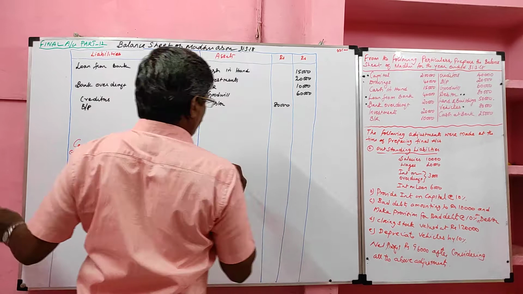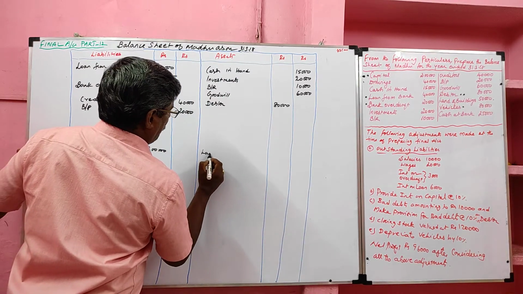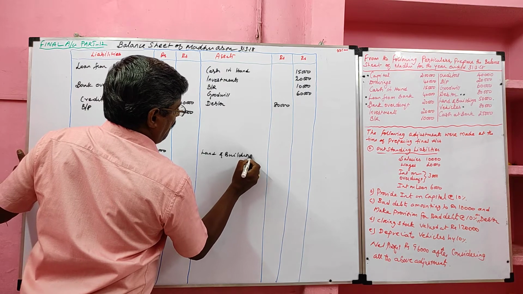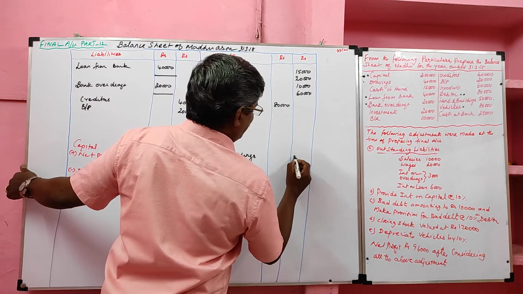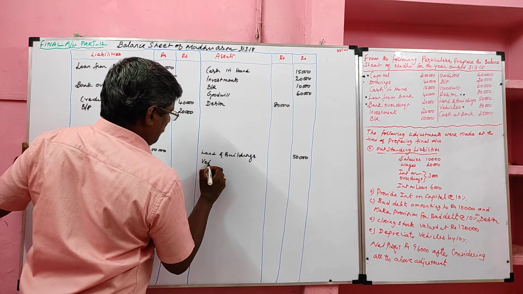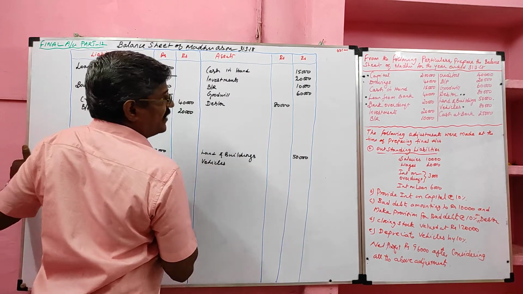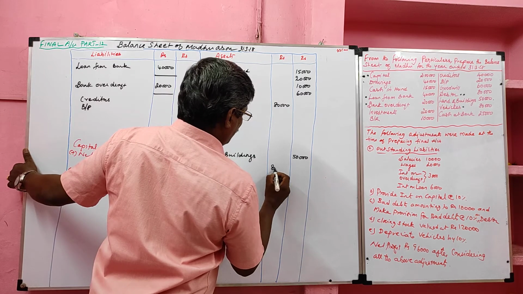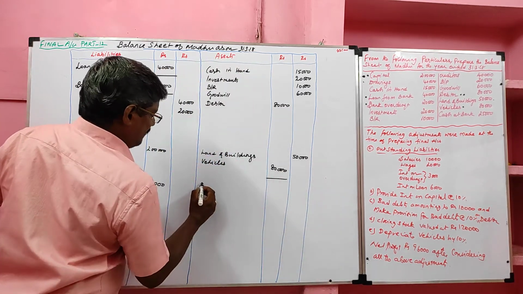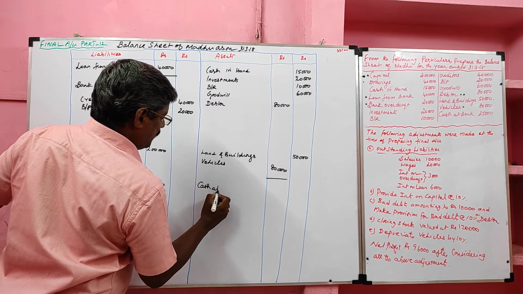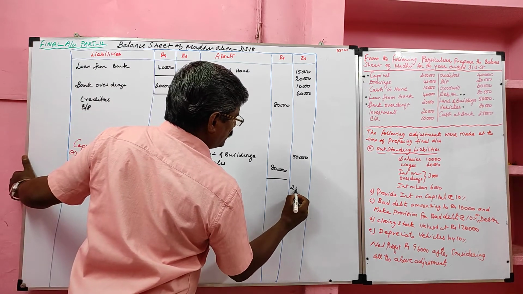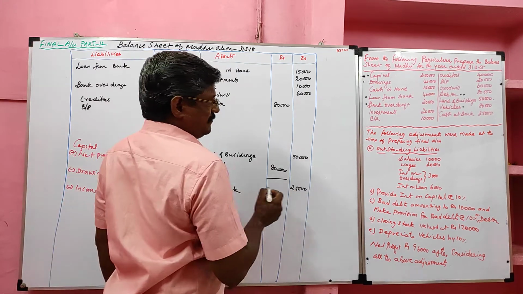Then land and building. No adjustment, we can write in the outer column. Next, vehicles. Vehicles, we have adjustment, so it should be recorded in the inner column. Next, cash at bank. We do not have adjustment, we can record in the outer column. Value 25,000. Now look at the adjustments.